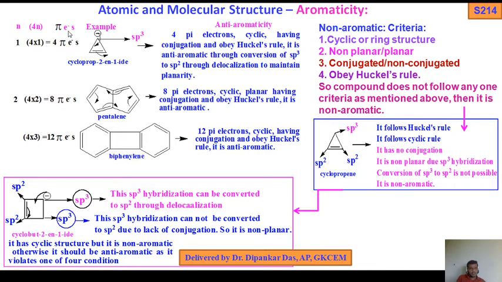This is a 4n pi electron system, not 4n plus 2. So 8 pi electrons, cyclic, planar, having conjugation and not obeying Hückel's rule, so it is an anti-aromatic compound. Similarly, n equals 3.